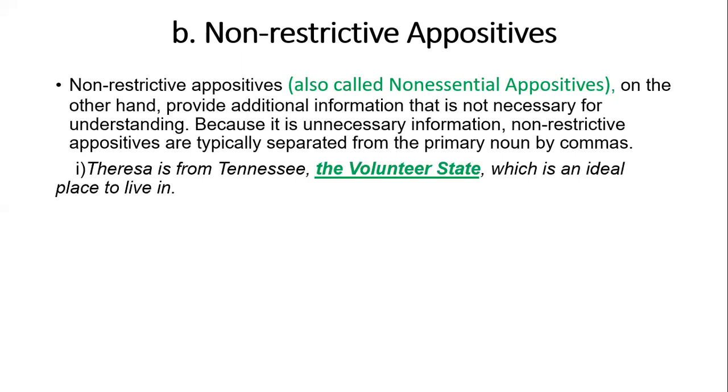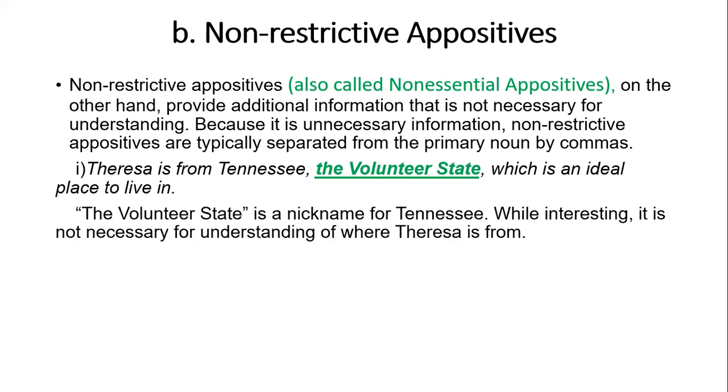Teresa is from Tennessee, the volunteer state, which is an ideal place to live in. The volunteer state is a nickname for Tennessee. While interesting, it is not necessary for understanding where Teresa is from. We have mentioned Teresa is from Tennessee, but further information about Tennessee was not important, yet it has been added. So this is a non-restrictive appositive, and on both sides of this appositive phrase, commas have been used.